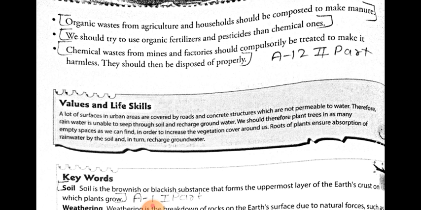Next, we should use organic fertilizer or pesticide instead of chemical ones. And the chemical waste from the factories should be treated to make it harmless. This chemical waste makes the land completely harmful, so we must make it harmless by treating it first, and then dispose of it properly.